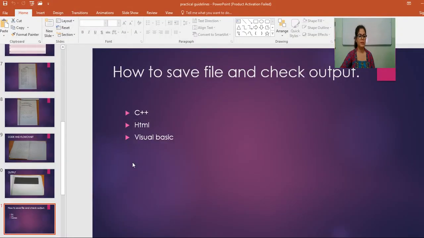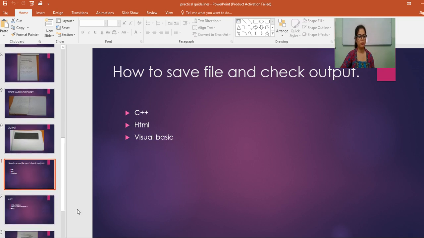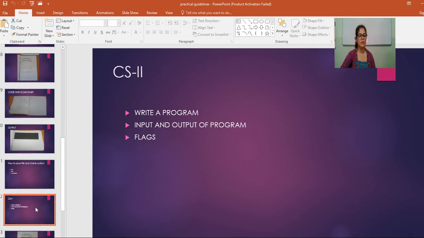Now let's move to the next part. I hope it is clear to you how you have to execute your C++ programs, how you have to get output, how you have to get the source code. There is no need to write source code in your Word file, or type it again. You can directly get source code from the bin folder. Now this is HTML. For this you have to use Notepad, and for Visual Basic you have to use Visual Basic 6.0. Now let's move to the CS2 part.